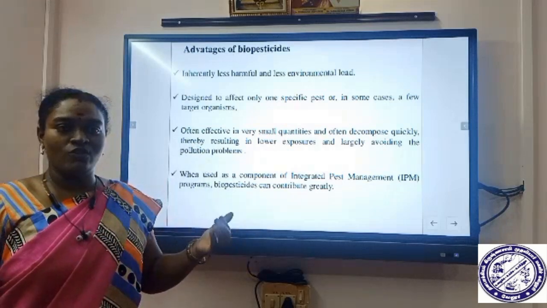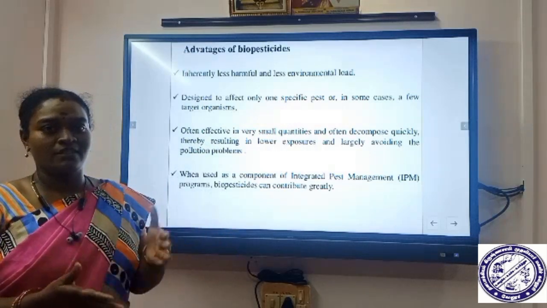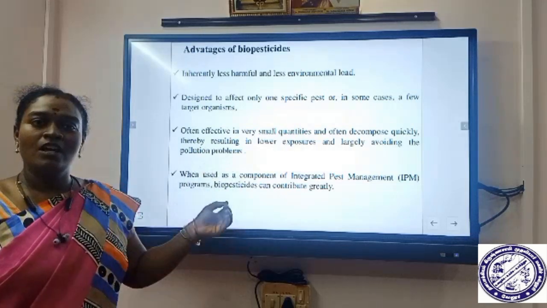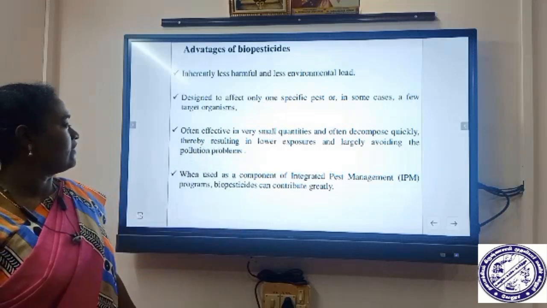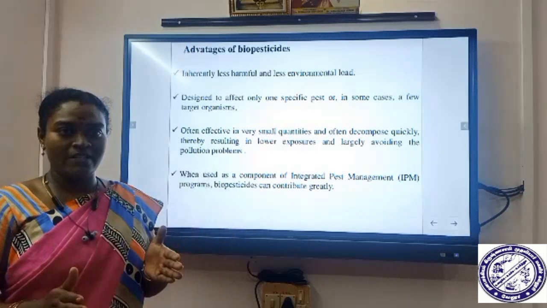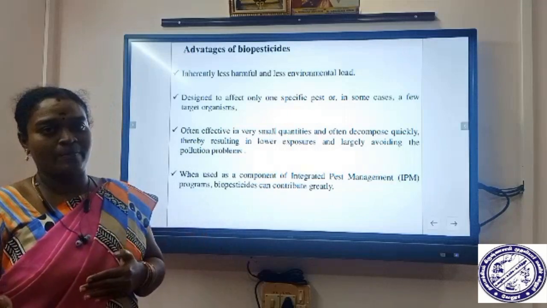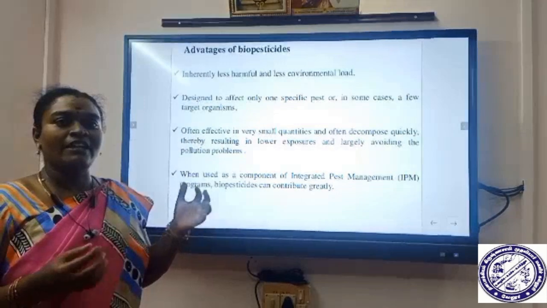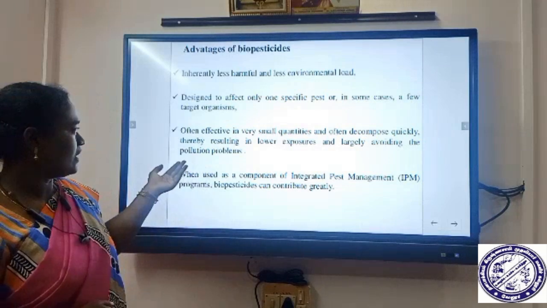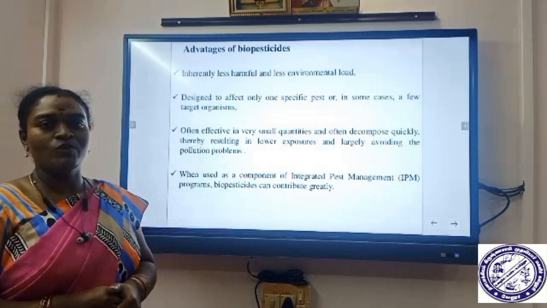It does not sustain for a long period in the environment or soil itself, because it is easily degraded by soil microorganisms. So there is less environmental load, and it is designed to target only one pest. Specifically, it attacks only one pest, or it can be designed to attack a few organisms. We design it in both ways, and it is often effective in very small quantities and also decomposes quickly.